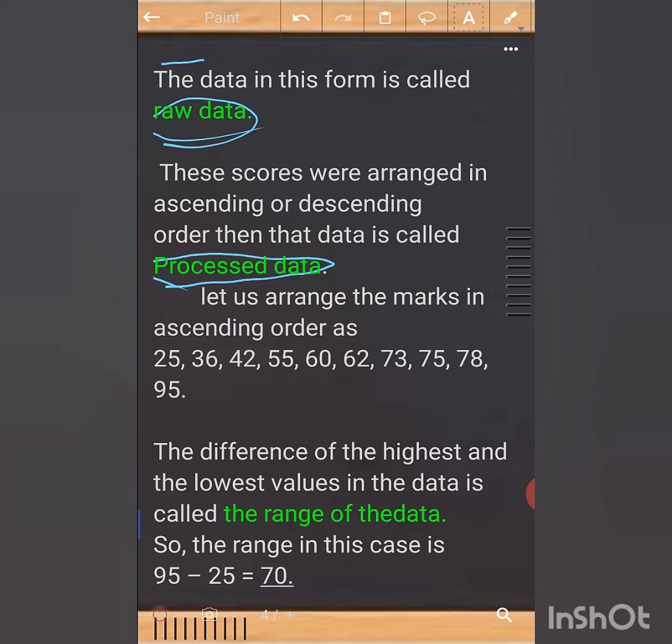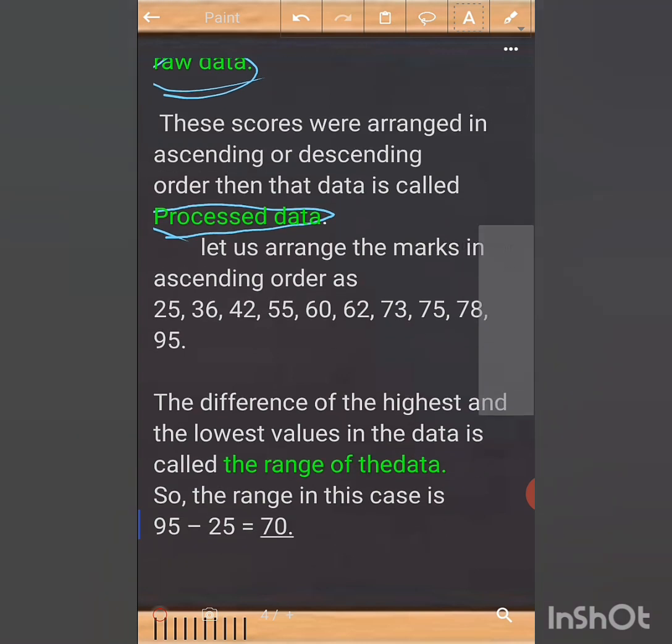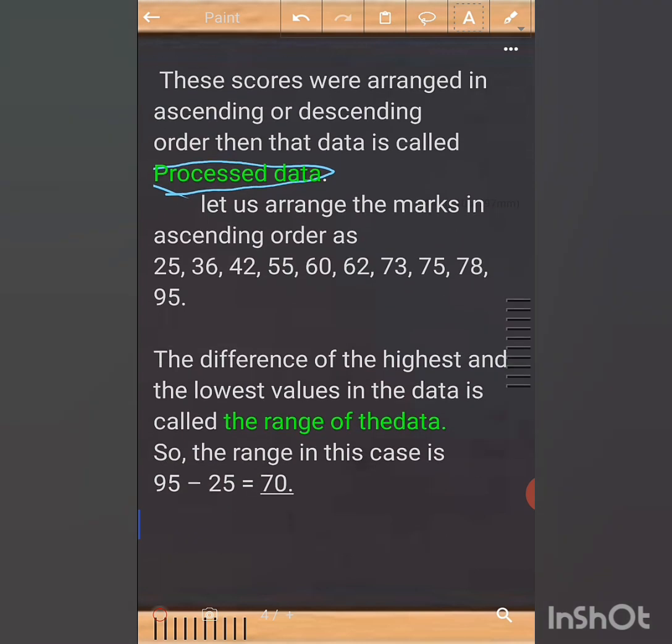These scores, when arranged in ascending or descending order, are called processed data. Let us arrange the marks in ascending order. Then we'll get 25, 36, 42, 55, 60, 62, 73, 75, 78, 95. Now if you observe, they are in ascending order. You can see 25, then 36, 42, they are in increasing order. So the data is arranged in a particular order, and we can say that it is processed data.